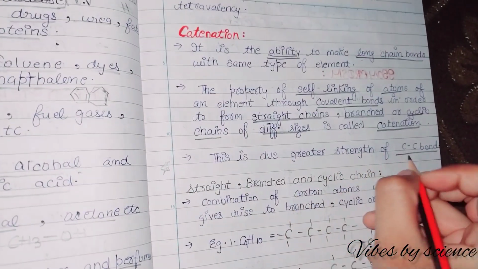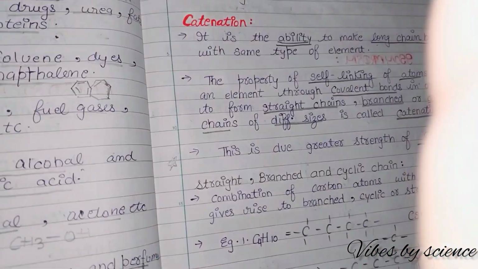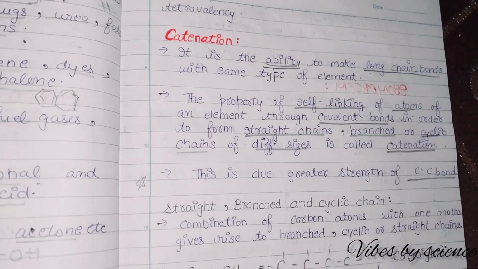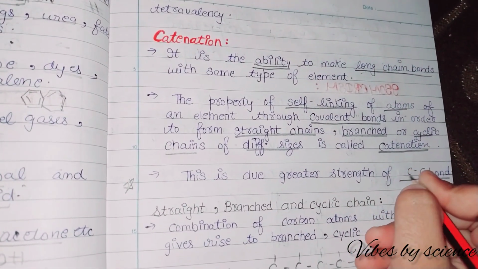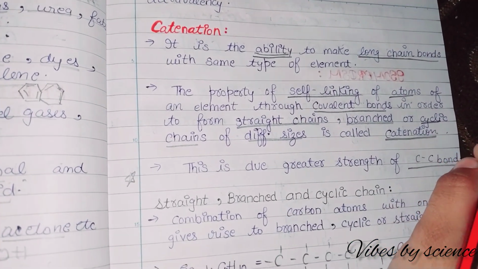So, why only carbon-carbon compounds have a greater strength? Why not the compounds of other elements have that strength? This is because carbon has no lone pairs. What are lone pairs?